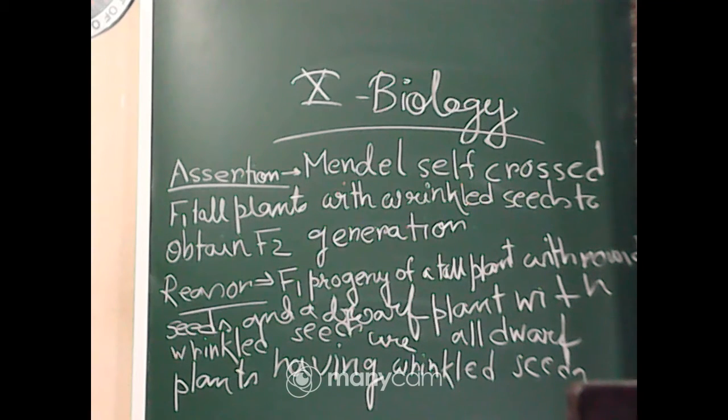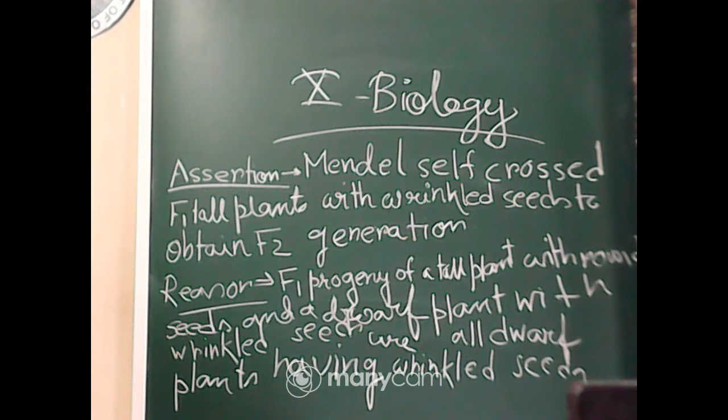Assertion is true: Mendel self-crossed F1 tall plants with wrinkled seeds to obtain the F2 generation. Is it true? Assertion is true.